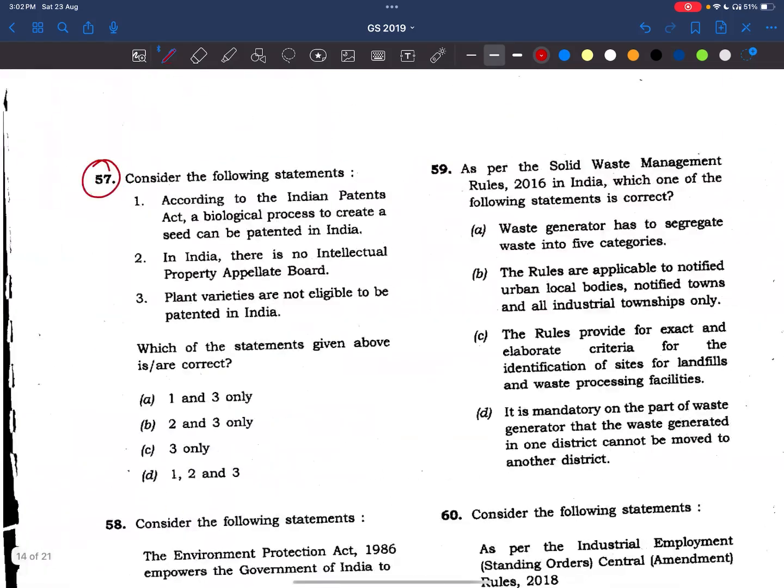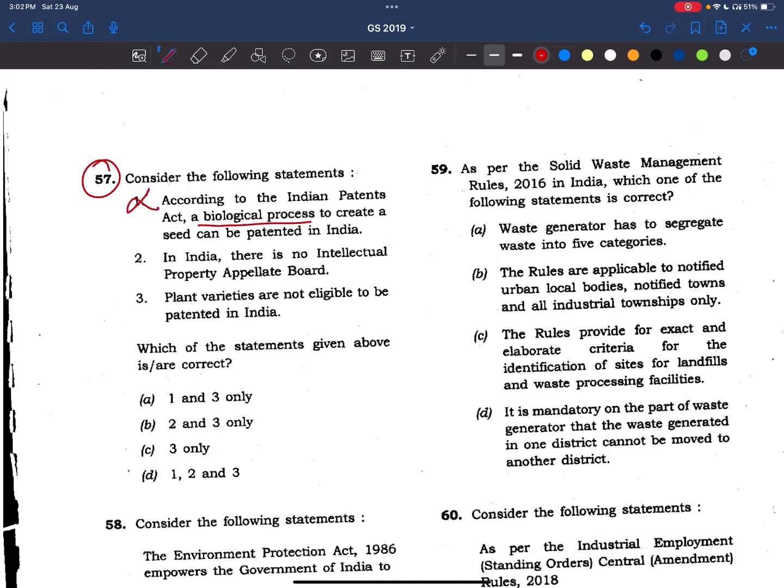Yeah. Coming to the 57th question. Consider the following statements. According to the Indian Patents Act, a biological process to create a seed can be patented in India. See here, friends. The only biological process which can be patented is on microorganisms. Okay, not on any plants, animals, or any biological processes. Okay, so this statement is wrong.